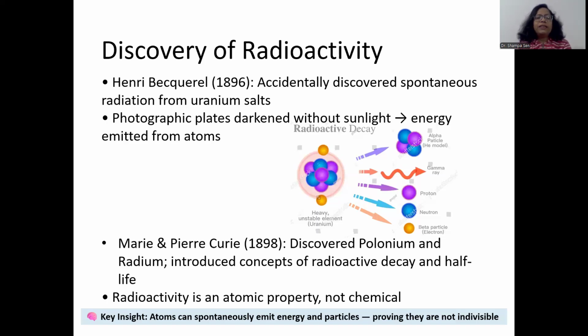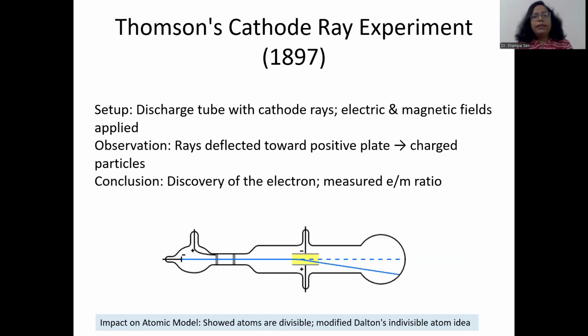So the key insight is atoms can spontaneously emit energy and particles, proving that they were not indivisible. Atoms are not indivisible. So Aristotle's idea got discarded with the discovery of radioactivity.